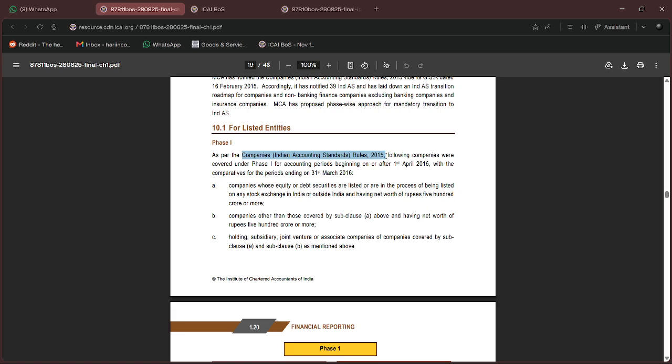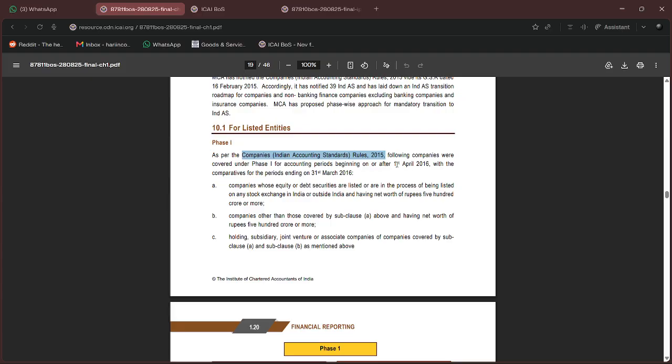One is for IndAS, which is the Companies (Indian Accounting Standards) Rules, 2015, and the other one is the Companies (Accounting Standards) Rules, 2006. Okay, there is a gap of 9 years. So this is IndAS, and the 2006 one is the normal AS. So phase one: as per the roadmap, the following companies were covered under phase one.